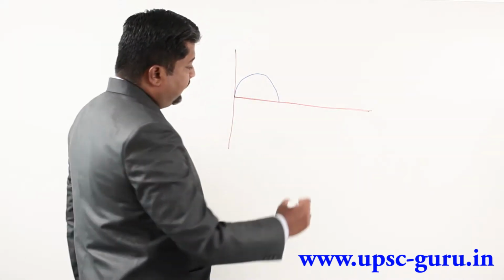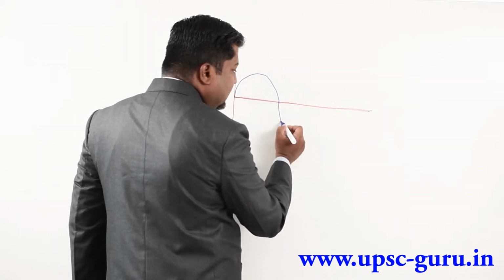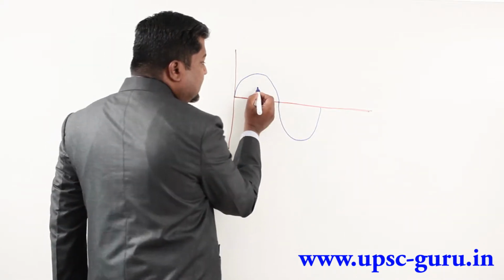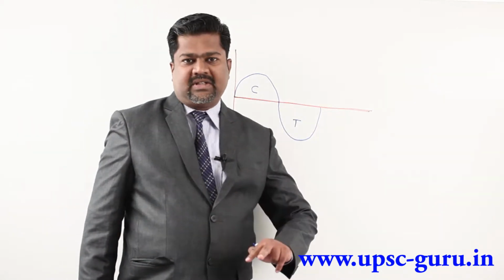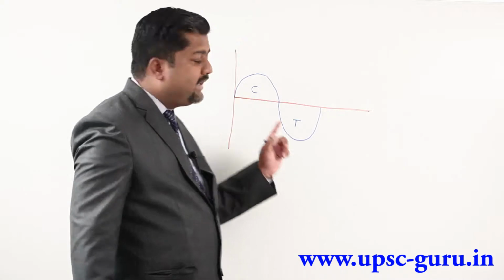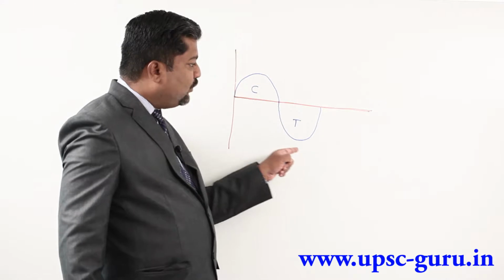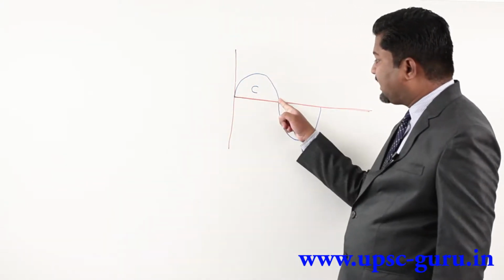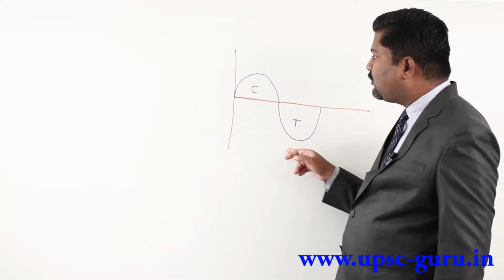This is the curve. This is the part which is moving up from the mean position, whereas this much is moving down. Both heights should be the same. This is called the crest, whereas this is called the trough. One crest plus one trough gives me a complete wave. So I should call this either a wave or a cycle. I am revising: one crest plus one trough is a complete wave or a single cycle of a wave.